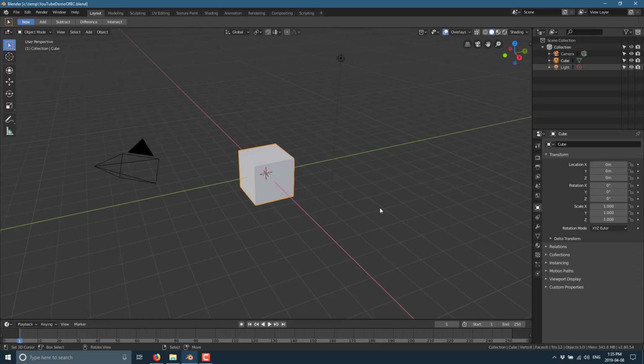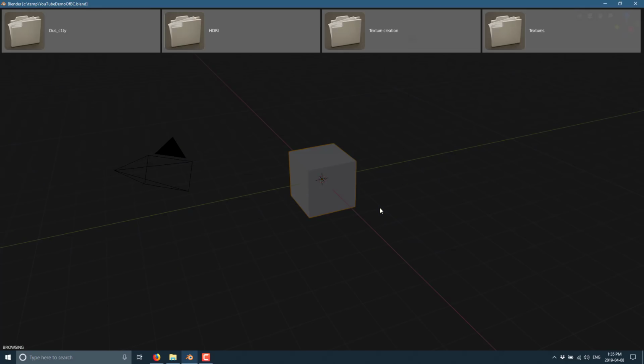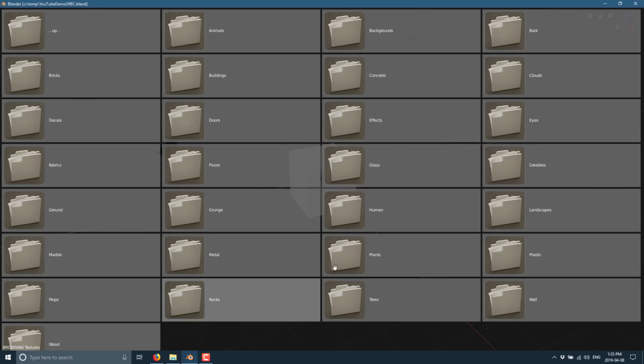All right, so now that I've done that, Control, Shift, Alt, A, and then it will basically be logging you in and accessing the Blender Cloud directly from within Blender. So here we've got Dust City, HDRI, texture creation, and textures. It's mostly this one and this one you're going to be most interested in. So say we wanted a texture for our box there.